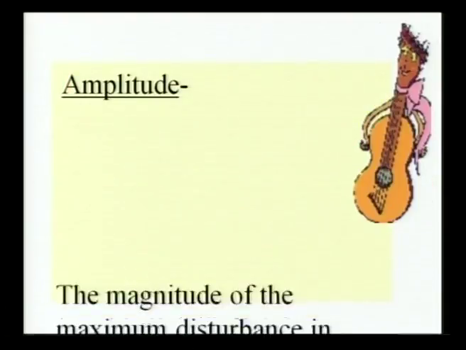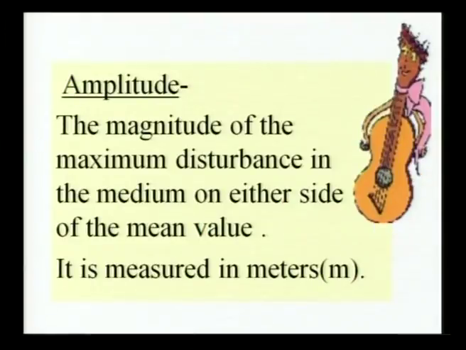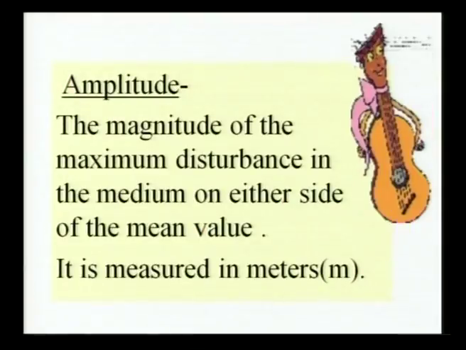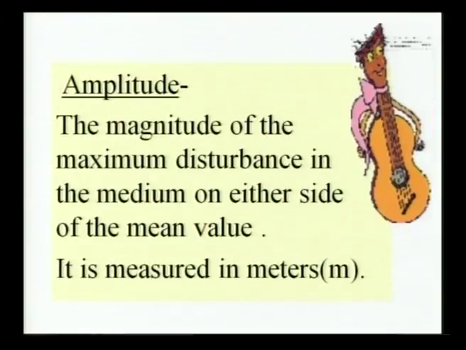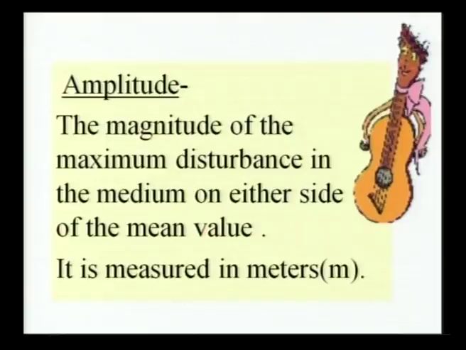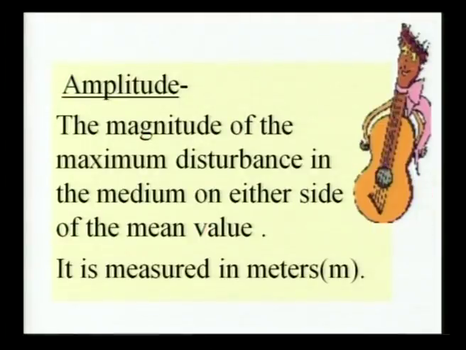So friends, let us see on the screen. So amplitude, the magnitude of the maximum disturbance in the medium on either side of a mean value is known as its amplitude. Friends, the magnitude of the maximum disturbance in the medium on either side of a mean value is known as its amplitude, and it is measured in meters.